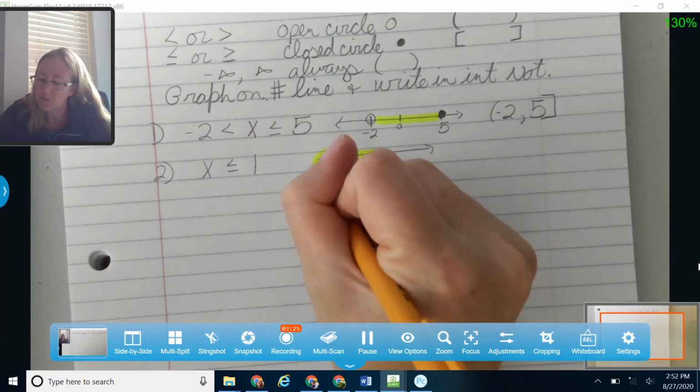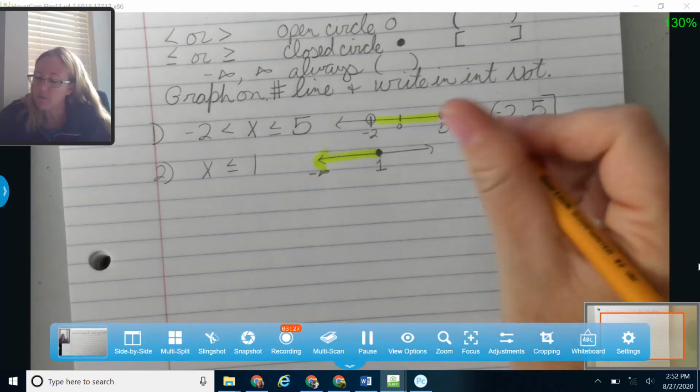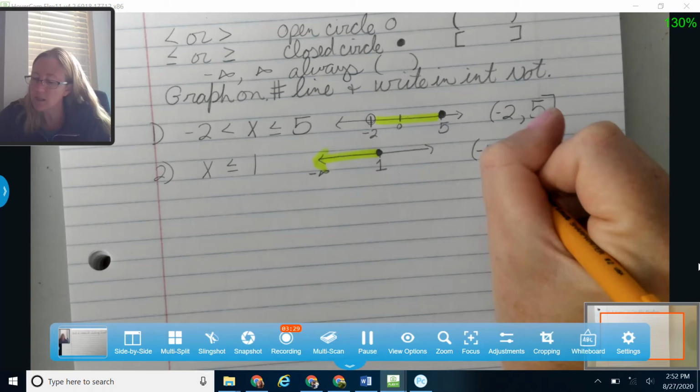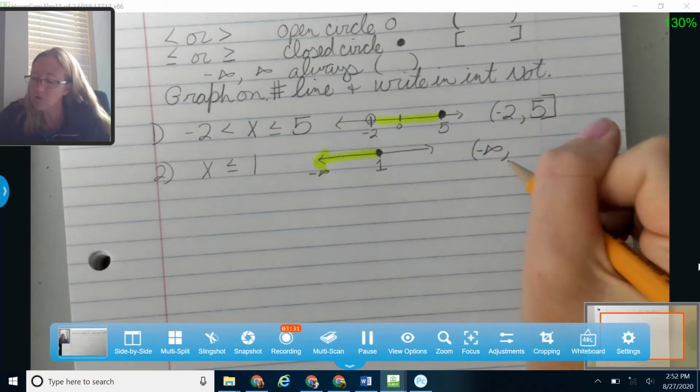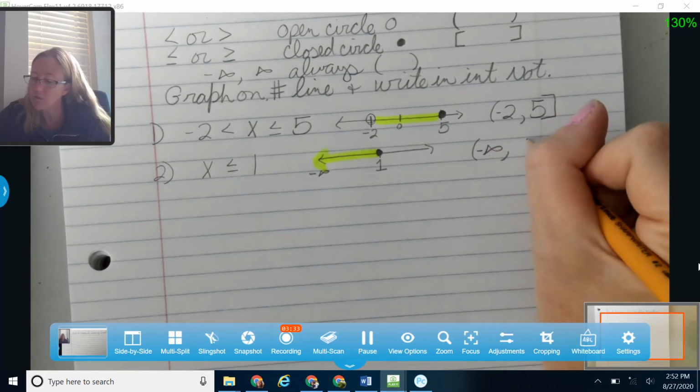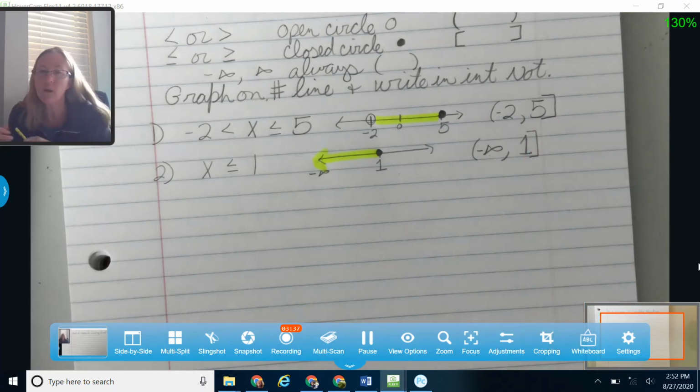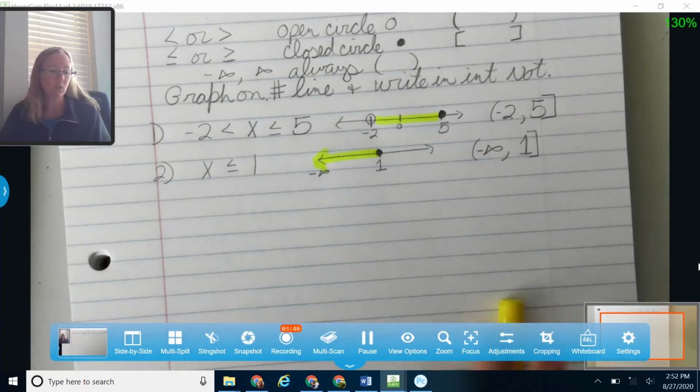So in interval notation, that's going to be negative infinity, always parentheses on negative infinity, even though we're using a less than or equal to, all the way up to 1, and I'm going to use a bracket on that 1 to show that it is equal to.